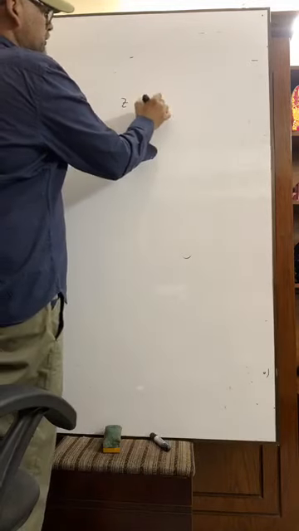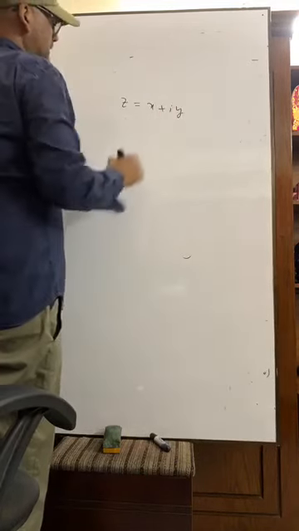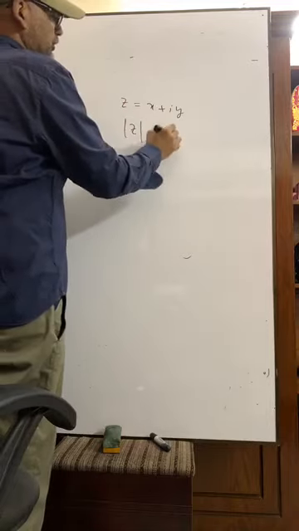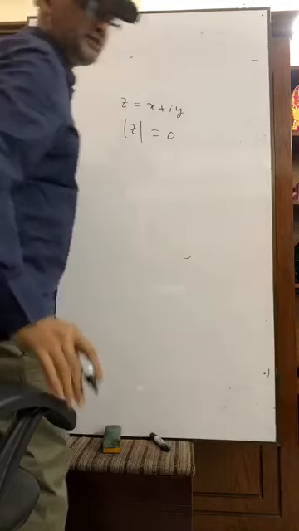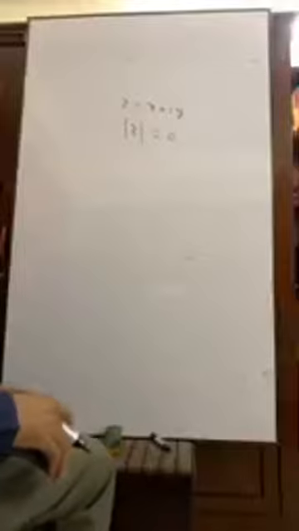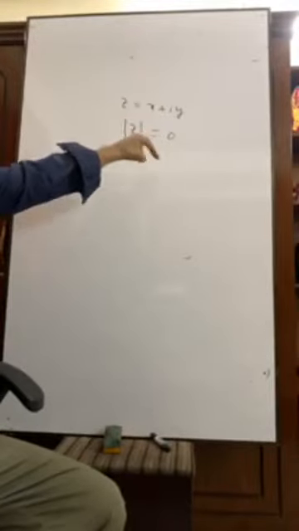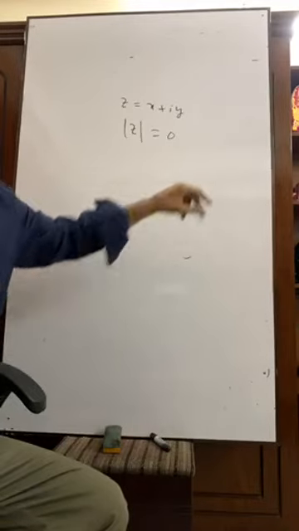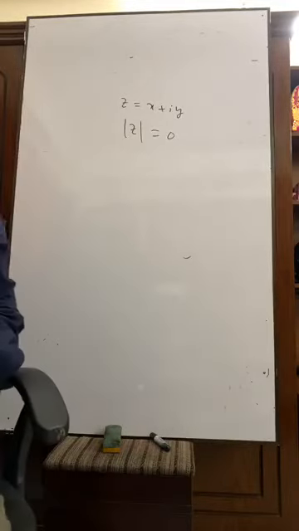z = x + iy, and |z| = 0. What is the locus of the path? Tell me. z equals x plus iy and absolute value of z equals 0. What is the locus?